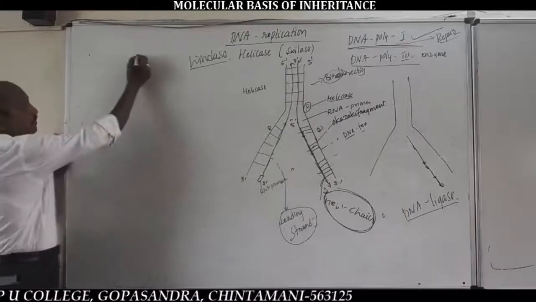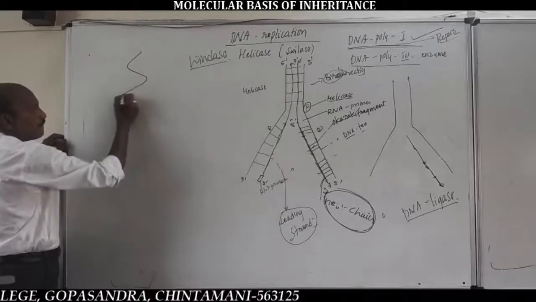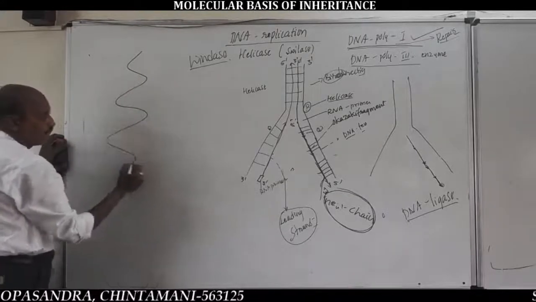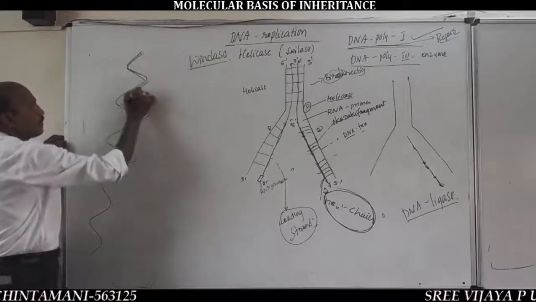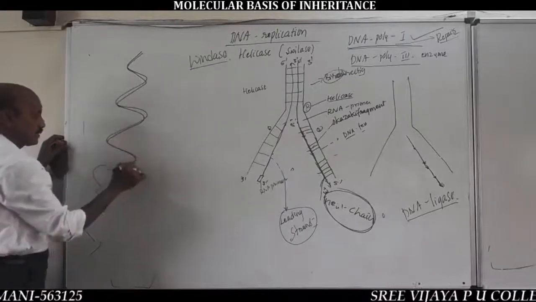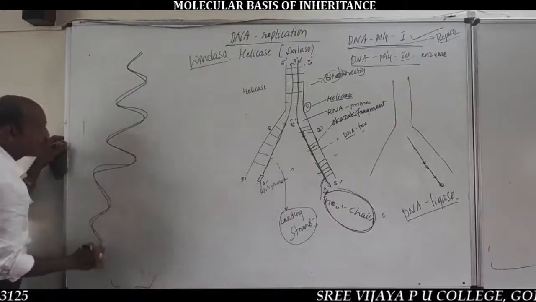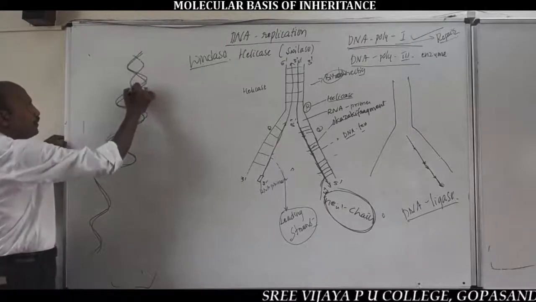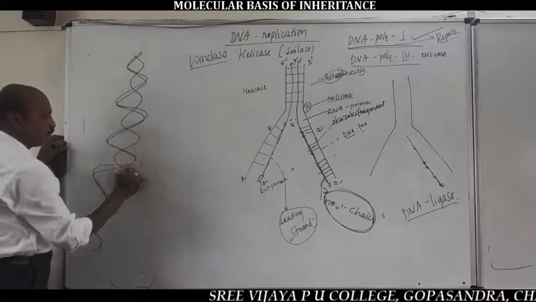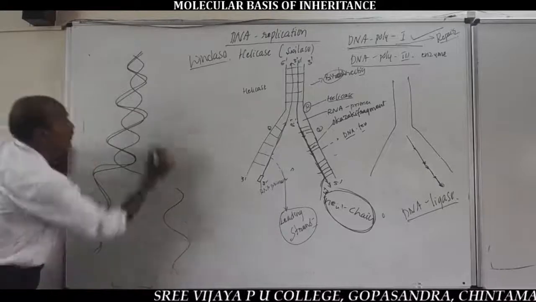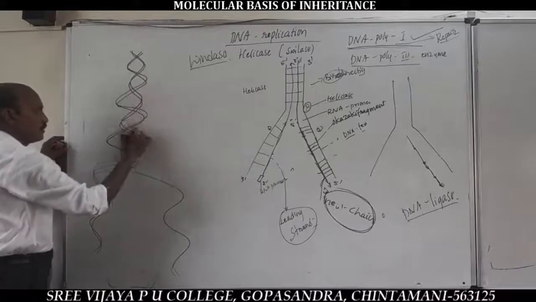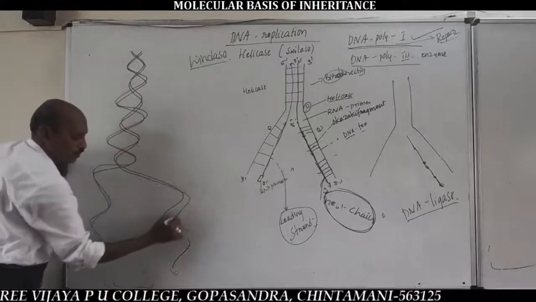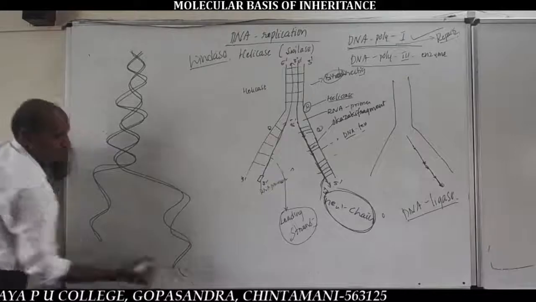For example, this is one replication form, the Y-shaped replication form. On this Y-shaped replication form, there are two old DNA template strands.